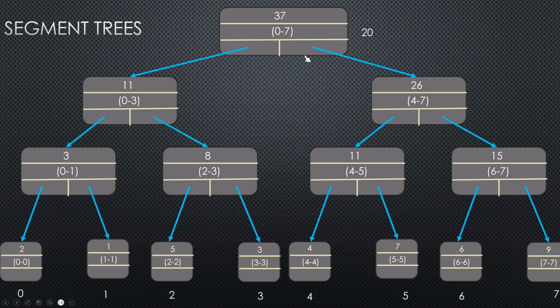And if you remember the question, it was from 3 to 6. So if you see 3, 4, 5 and 6, the sum of these values is also 20. 7 plus 3 is 10, and 6 plus 4 is 10, the sum is 20, which is what we are getting from the answer.